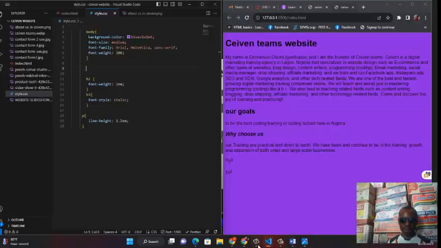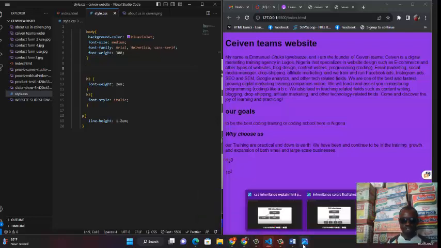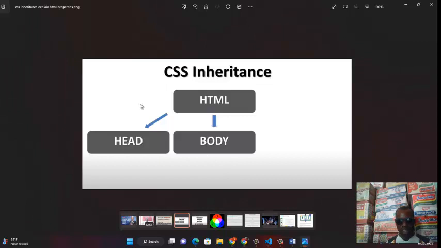What is inheritance? What is overwriting? Inheritance and the body element. How does this work with CSS? No, we're not in HTML, we are in CSS. So let me just give you a diagram. CSS inheritance. Here you have your HTML, and remember, HTML is the father, and it has 2 children, the head and the body. Don't forget the head and the body.